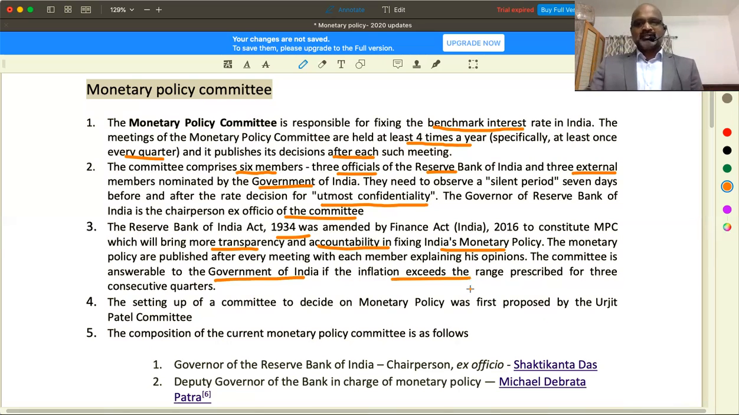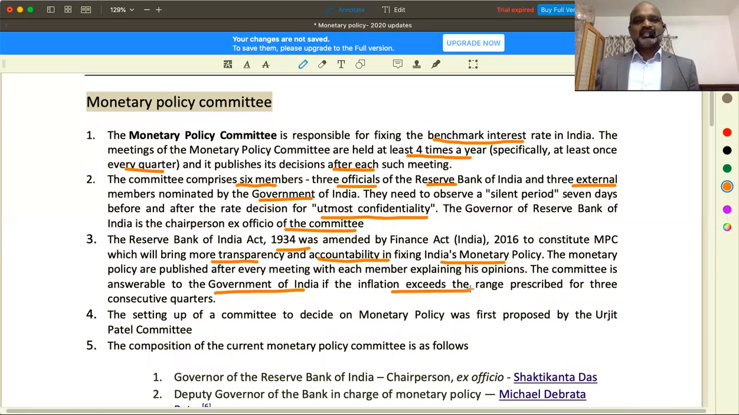So the first question you can expect: what does it do? It sets the benchmark interest rate. How often does it meet? 4 times in a year. How many members are there? 6 members. How many are from the Reserve Bank of India? 3 members. Prelims questions, yes. And how many are external? 3 members. After announcing a policy rate, how many days do they silently observe? 7 days. And under what act?